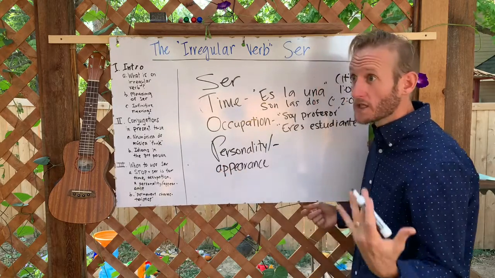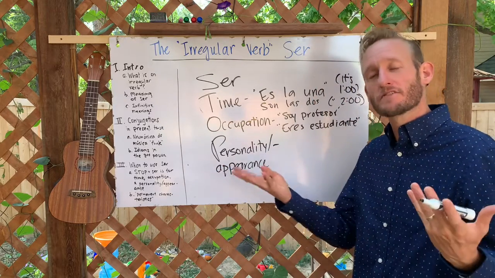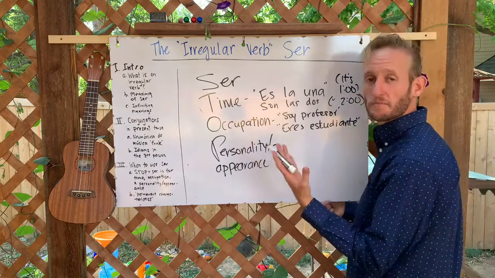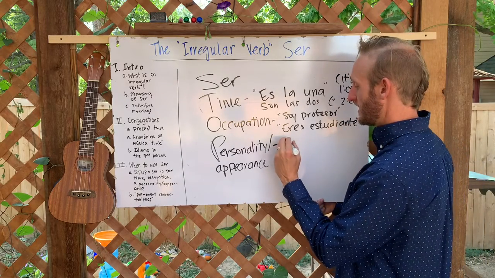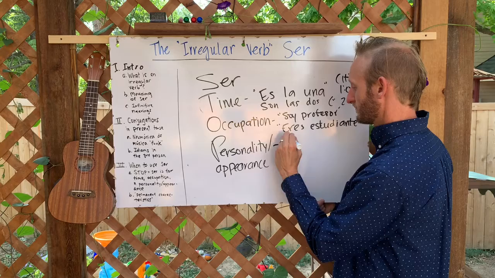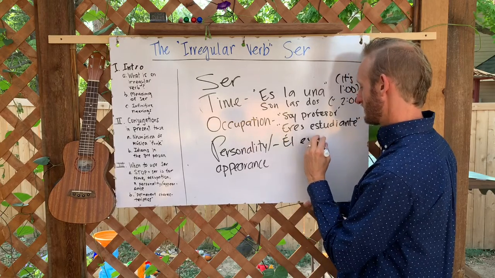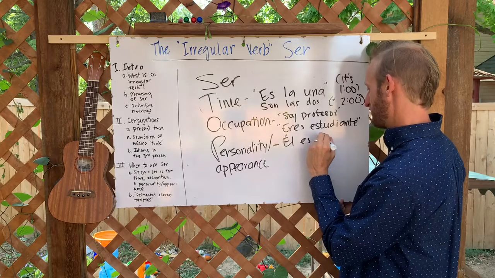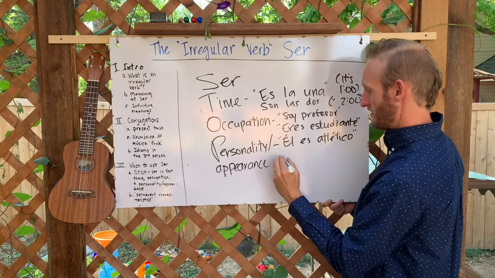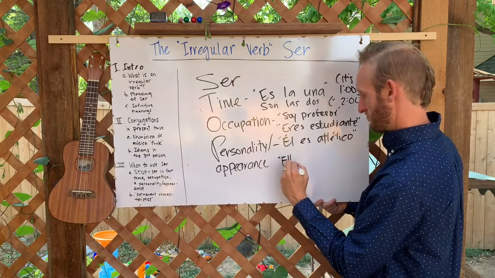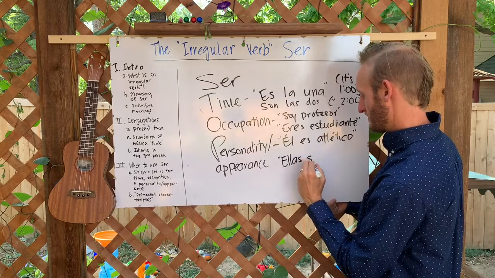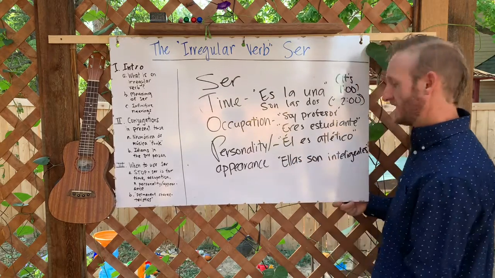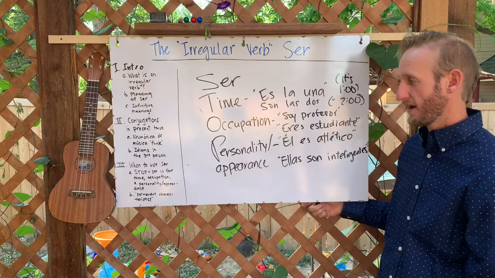So what you are like as a person on the outside and inside. So personality, as in él es, we'll say athletic, or maybe ellas son inteligentes.